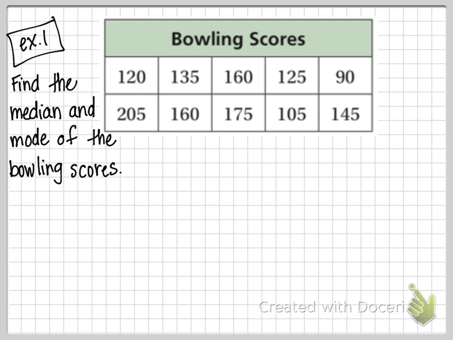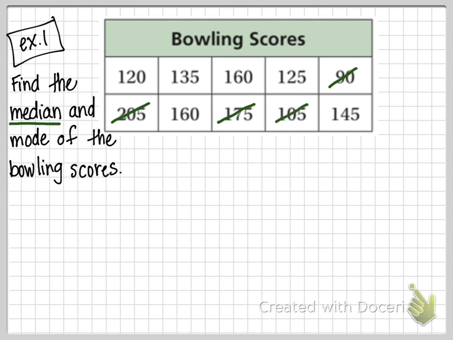So let's start with the median. Okay, I'm going to find my highest number in the data set, which is 205. And I'm going to cross it off. And I'm going to find my lowest number in my data set, and I'm going to cross it off. And now I do it again. What's the highest number that's left? 175. And the lowest number that's left? 105.